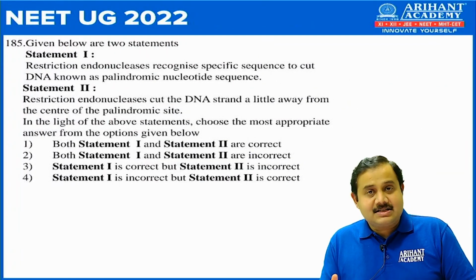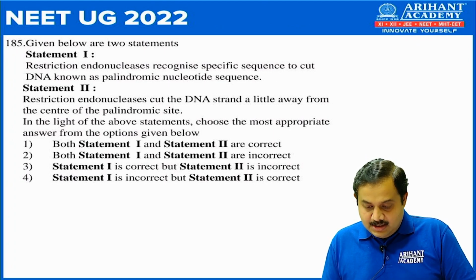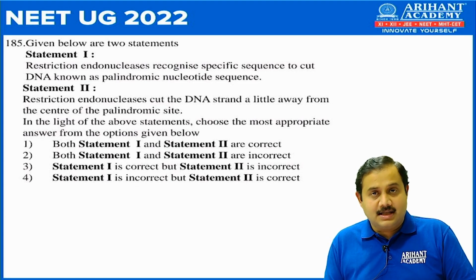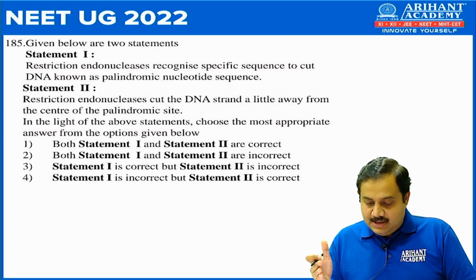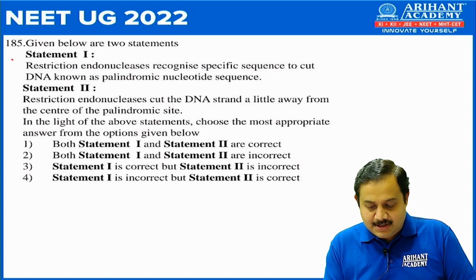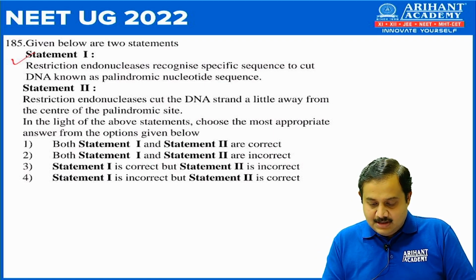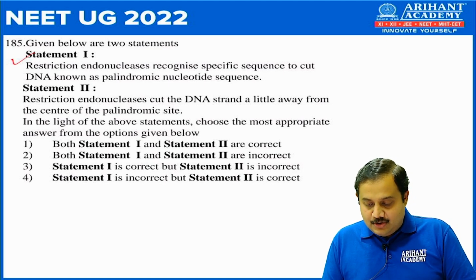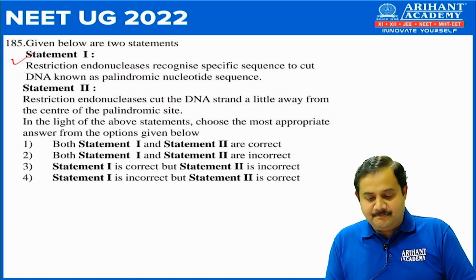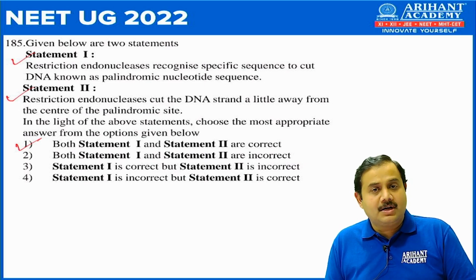Next, the last question of section A, again the statement question. Statement number 1, that is restriction endonuclease recognize specific sequence to cut DNA known as palindromic nucleotide sequence. So you know that this statement is correct. Restriction endonuclease always identifies the palindromic sequence. Statement 2, restriction endonuclease cut the DNA strand a little away from the center of palindromic site. So this also is correct, which means the option number 1, that is both statement 1 and statement 2 are correct.